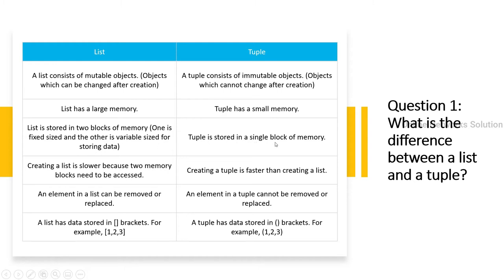Tuple is stored in a single block of memory. Creating a list is slower because two memory blocks need to be accessed. Creating a tuple is faster than creating a list. An element in a list can be removed or replaced. An element in a tuple can't be removed or replaced. A list has data stored in square brackets, for example, square brackets inside 1, 2, 3. A tuple has data stored in round brackets, for example, round brackets inside 1, 2, 3.